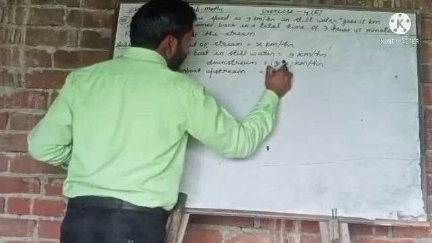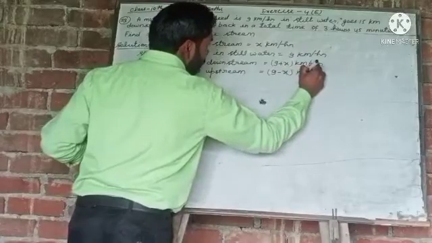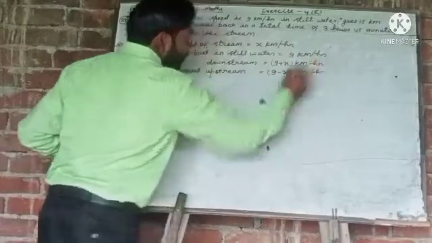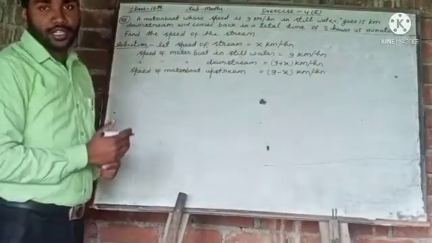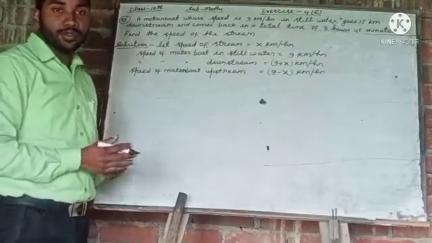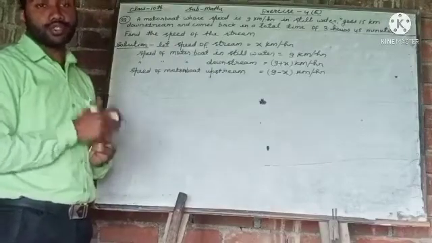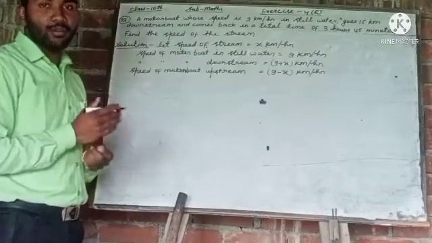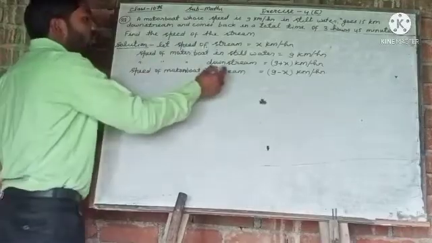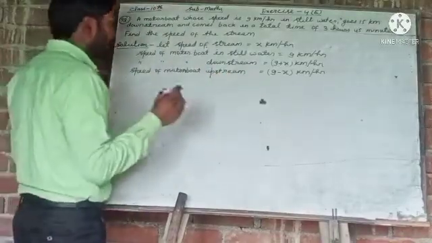It will be 9 minus x kilometer per hour, because when it comes upward, means in the opposite direction of the stream, the stream will push the motorboat in the opposite direction, so the speed will become less. So the speed of the motorboat upstream will be 9 minus x kilometer per hour.